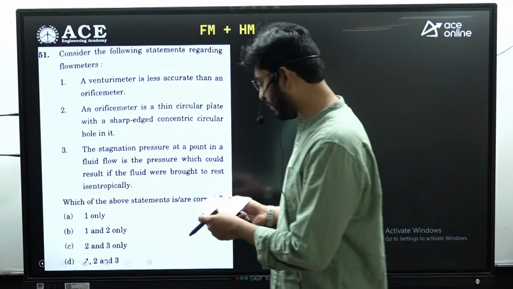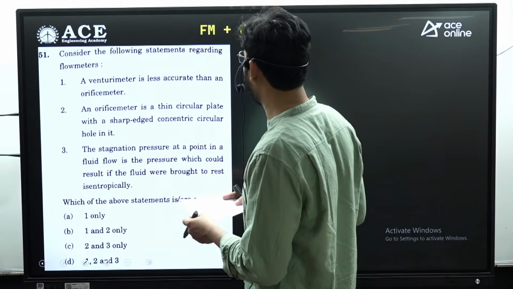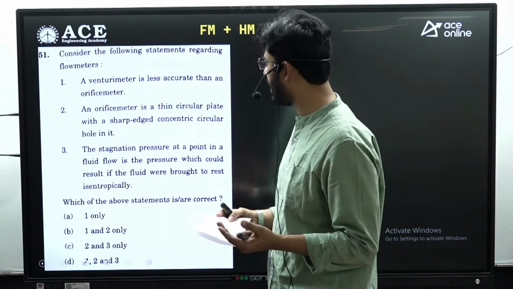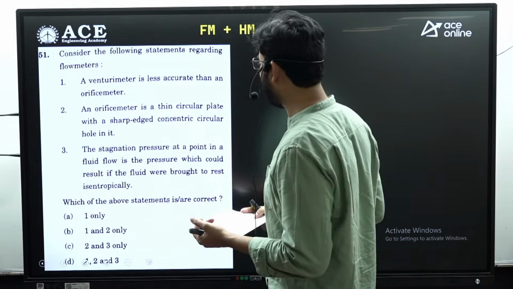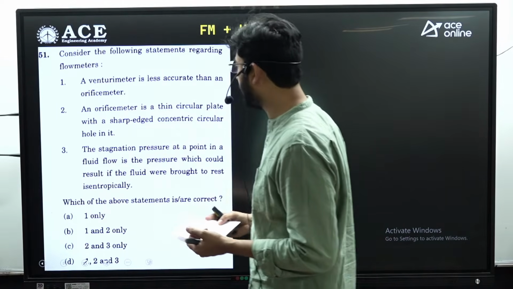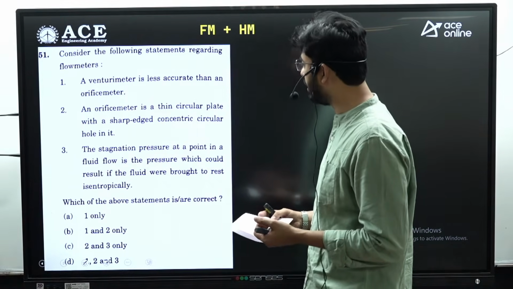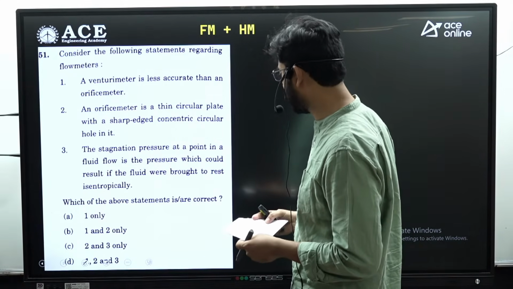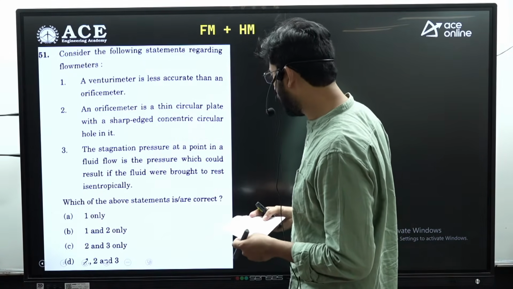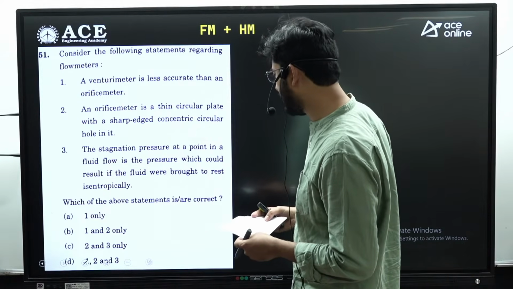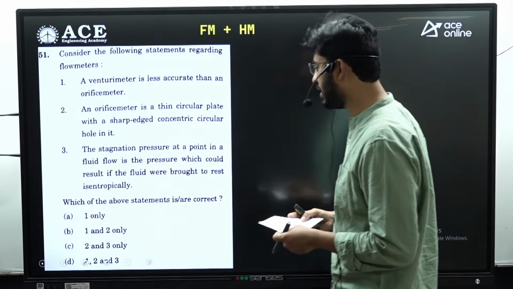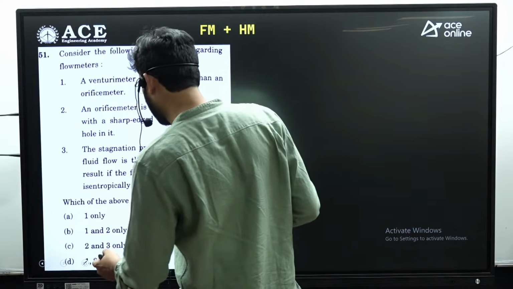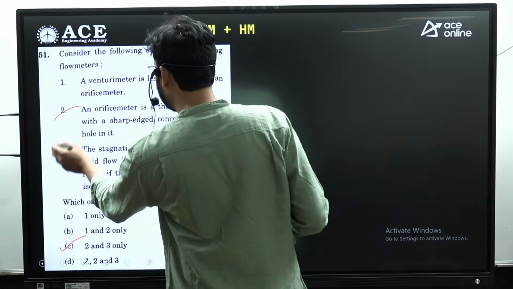Next is question number 51. Consider the following statements regarding the flow meters. First one is venturi meter is less accurate than orifice meter. Second is orifice meter is a thin circular plate with a sharp edged concentric circular hole in it. The third statement is the stagnation pressure at a point in the fluid flow is the pressure which could result if the fluid were brought to rest isentropically. So for question 51, the answer is option C, that is statements 2 and 3 are correct.